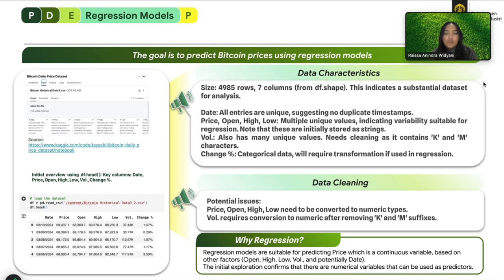And for the data cleaning, we have potential issues: price, open, high, and low need to be converted to numeric types. Volume requires conversion to numeric after removing K and M suffixes. Why regression? It is because regression models are suitable for predicting price, which is a continuous variable, based on other factors. And the initial exploration confirms that there are numerical variables that can be used as predictors.